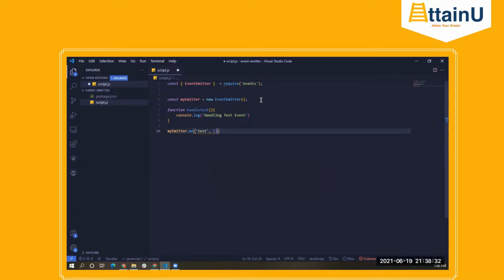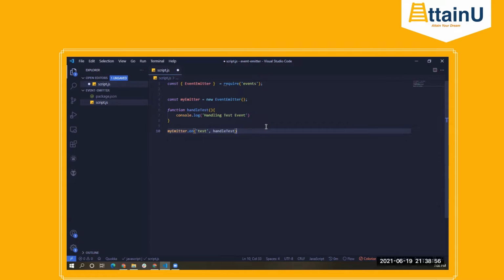If you have an anonymous function, you can just pass it in like this, anonymous function or anonymous arrow function, whatever it may be, right? The second parameter will be a function. So based on that event name, this particular test, whenever this test event is triggered, this function handle test will be called, simply put, right?